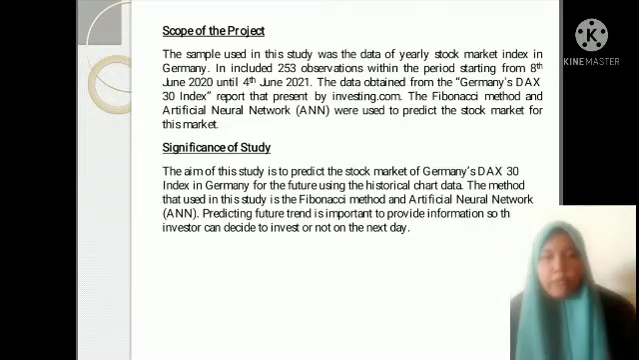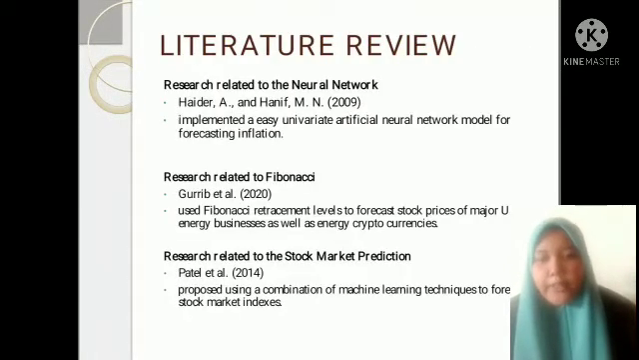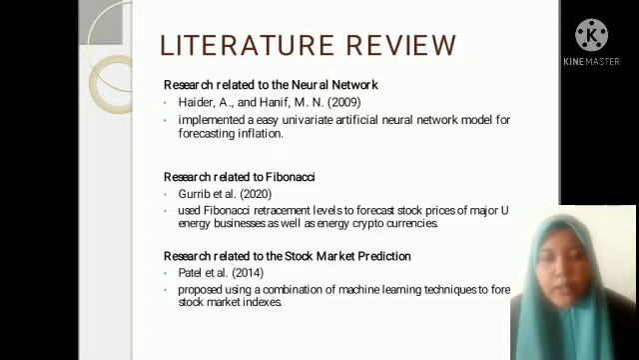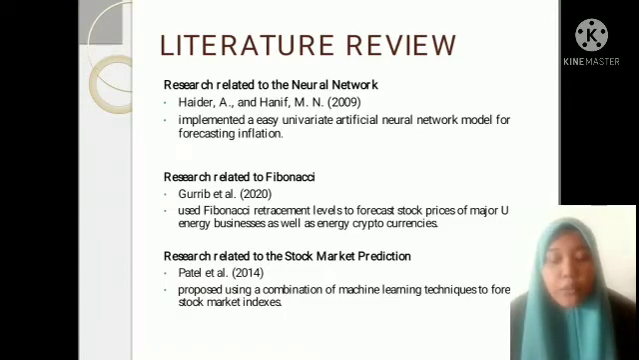For the literature review, Haider and Hanif 2009 invented an artificial neural network model for forecasting inflation, and Guri et al. 2020 used Fibonacci retracement level to forecast stock price of major US energy businesses as well as energy cryptocurrencies. And Peter et al. 2014 proposed using a combination of machine learning techniques to forecast stock market index.